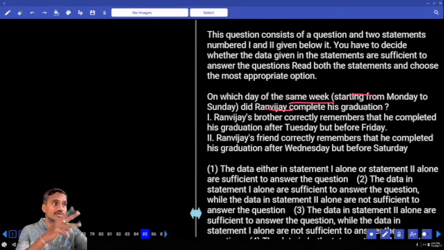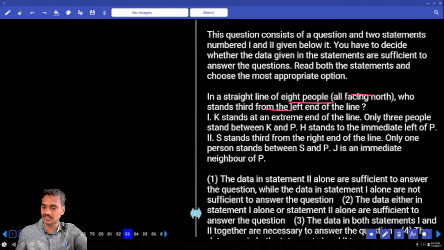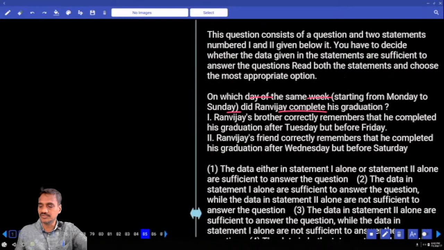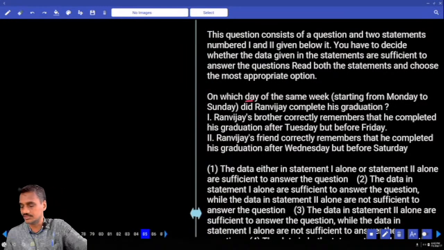Then, out of these 3 questions, if you are left with only 1 or 2 minutes, then you need to start with 85 first, then 86. Last priority must be 84, because it takes more time. Just by looking at this number, straight line 8 people and who is third end of the line. Look at this, 85, on which day? This is first priority. In the morning class also we had discussed about that one.